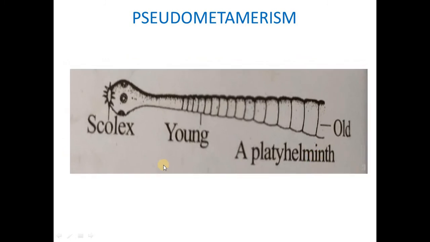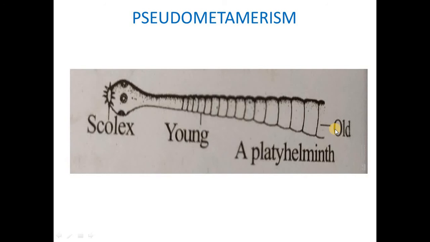New segments are formed at the anterior end, just behind the scolex part. Hence, the younger segments occur at the anterior end and the older segments occur at the posterior end.